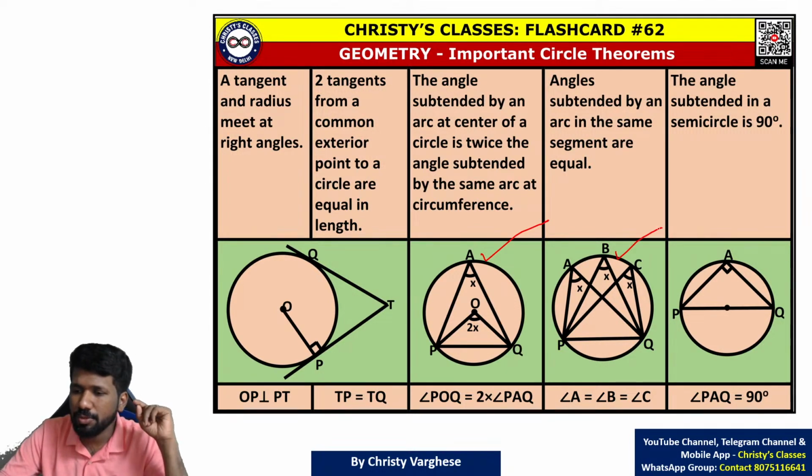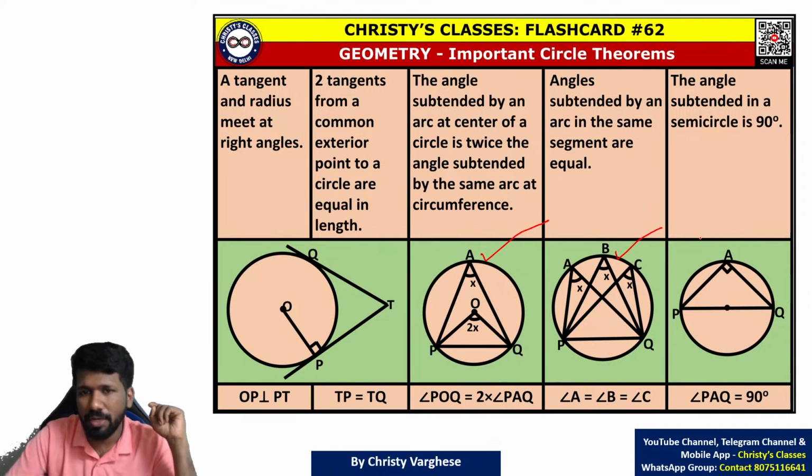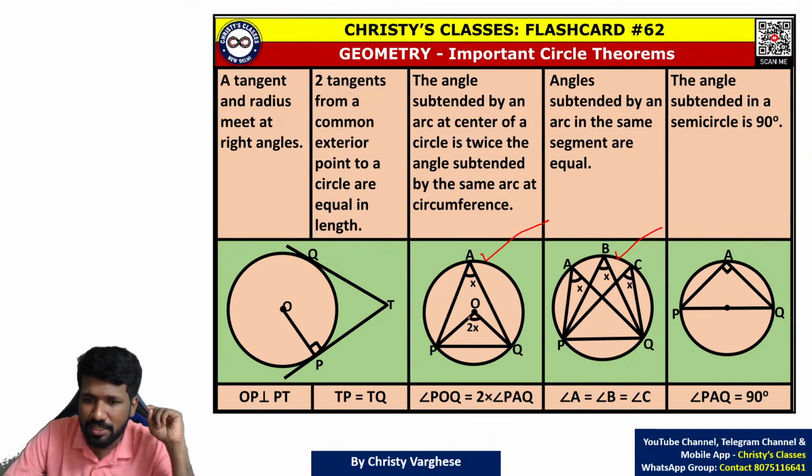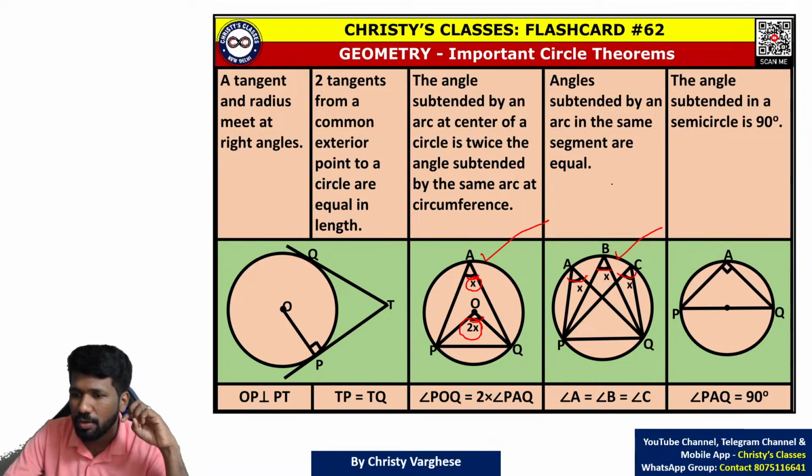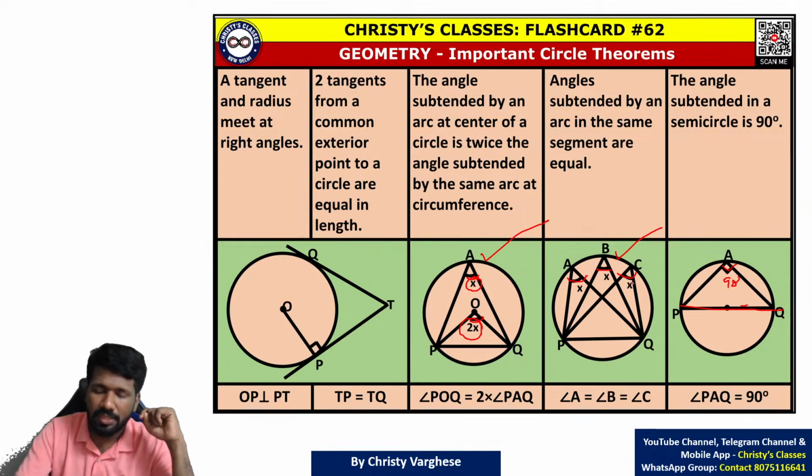The angle subtended at the center is double the angle subtended at the circumference. This angle x, so double, 2x, will be this. And all these angles are equal, that is, angles subtended by an arc in the same segment are equal. And if PQ is the diameter, the angle subtended will be 90 degrees. So you should know these properties.